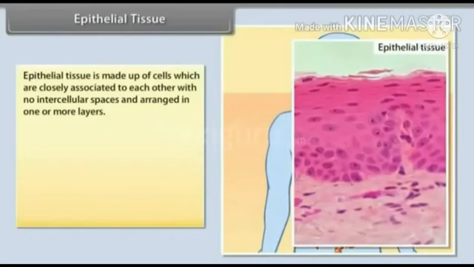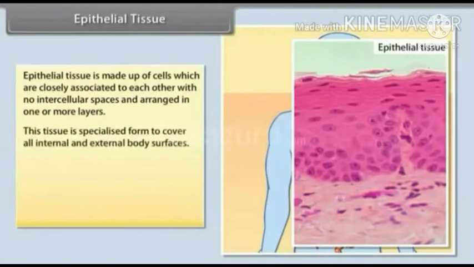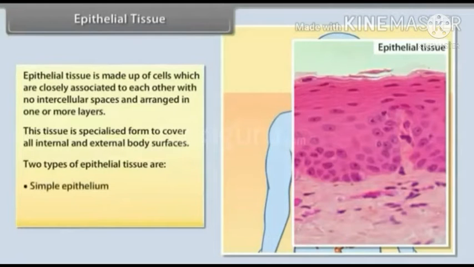Epithelial tissue. Epithelial tissue is made up of cells which are closely associated with each other with no intercellular spaces and arranged in one or more layers. This tissue is specialized to cover all internal and external body surfaces. Two types of epithelial tissues are simple epithelium and compound epithelium.